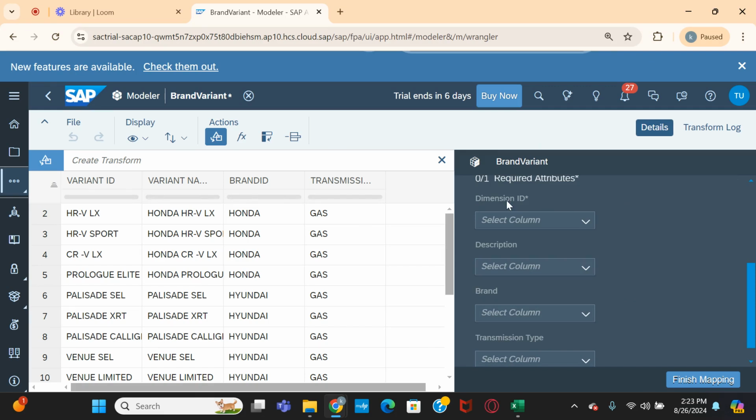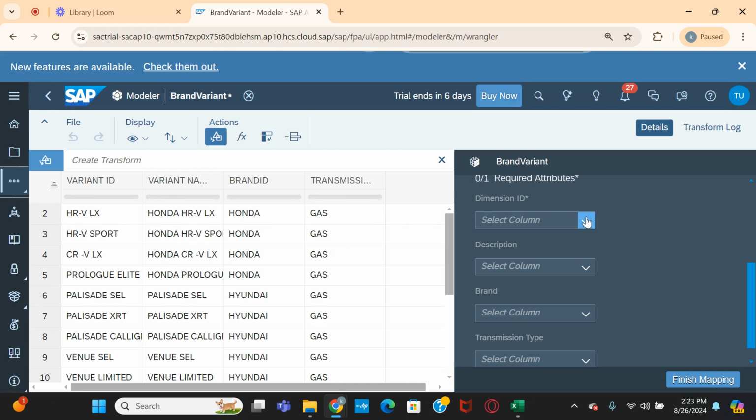In the dimension mapping, it is showing dimension ID, but the system is not able to find its corresponding field from the file. That is the reason it is showing blank, because the dimension ID column name here is ID, and here the column name is variant ID. So that's why it is not able to identify the respective field from the source.